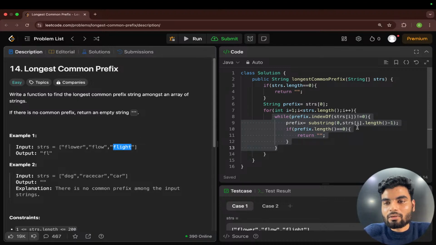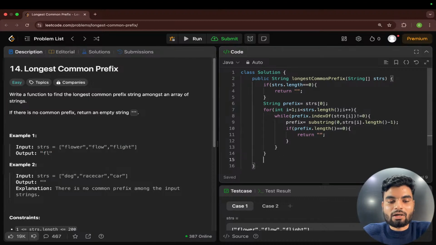Then what will happen? This is not coming equal to 0. Then this should run. Then what will happen? You will have this FLIGH. Right? Then again this is not matching with the flower. Then you will have this FLIG. Then again this is not matching. Then FLI, that is also not matching. Then FL, but that is matching. That will become the output. At the end we'll return.